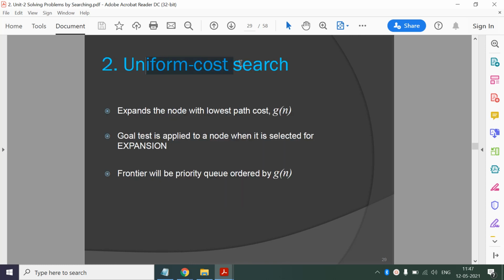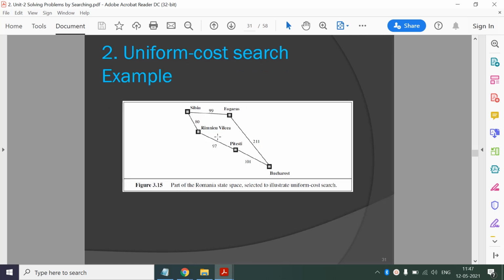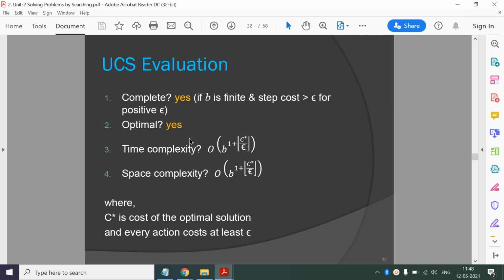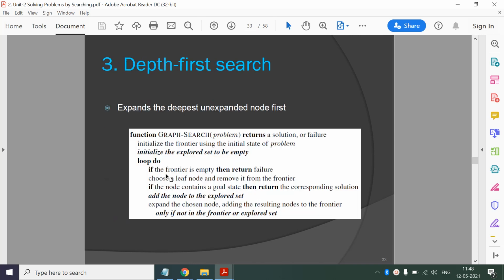Then we have seen uniform cost search. So here this g of n is the path cost, it will expand the node with the lowest path cost, and here goal test is applied at the time of expansion. This is the requirement of UCS, otherwise optimality is not ensured. We have seen this example which showcases the drawback of the breadth first search, and here uniform cost search gives the optimal solution, and this is the completeness, optimality, and time complexity and space complexity of UCS.